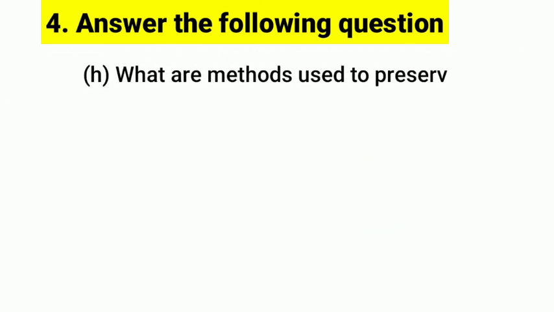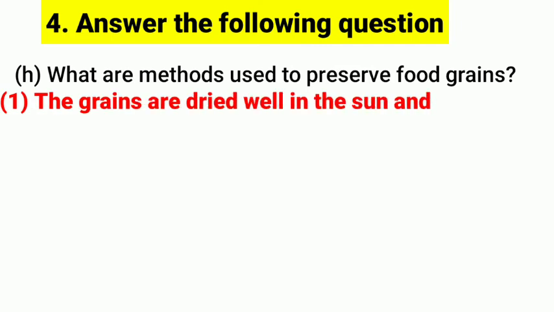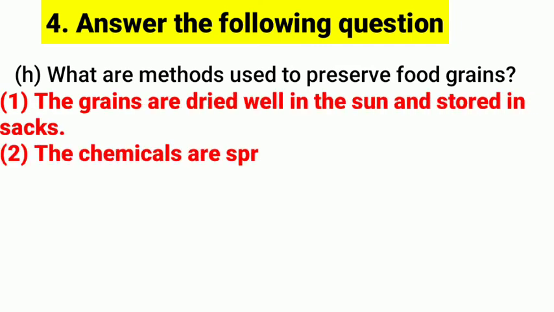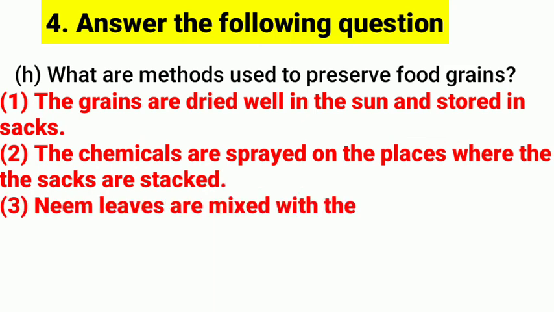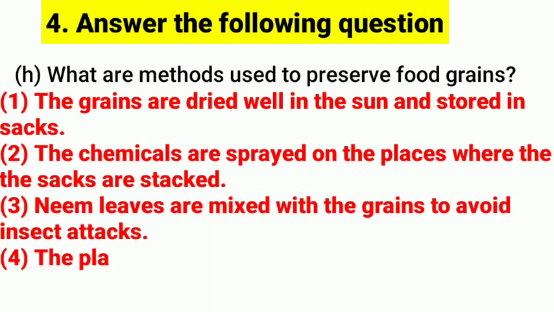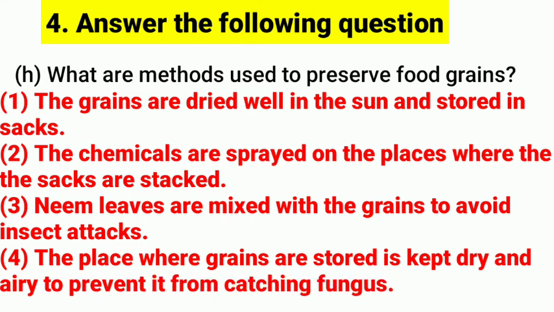Question h: what are the methods used to preserve food grains? As an answer, the grains are dried well in the sun and stored in sacks. Chemicals are spread on the place where the sacks are stacked. Neem leaves are mixed with the grains to avoid insect attacks. The place where grains are stored is kept dry and airy to prevent it from catching fungus.